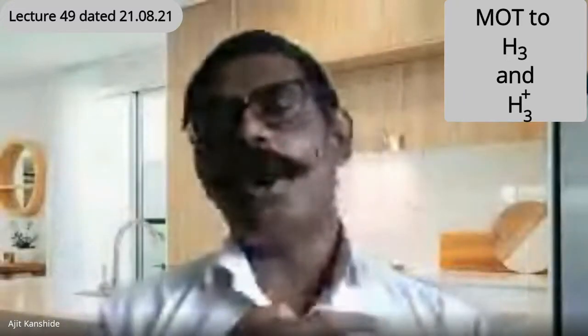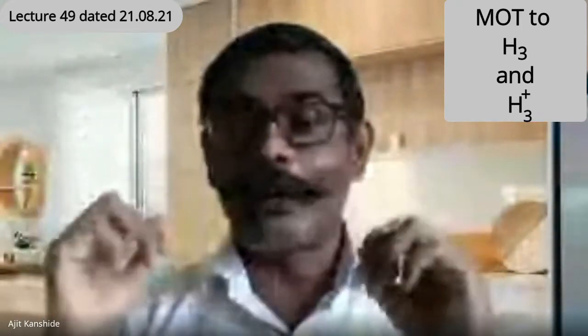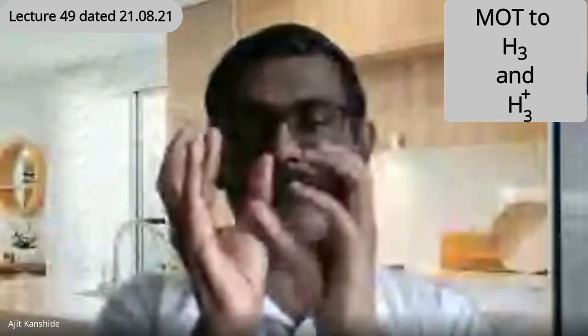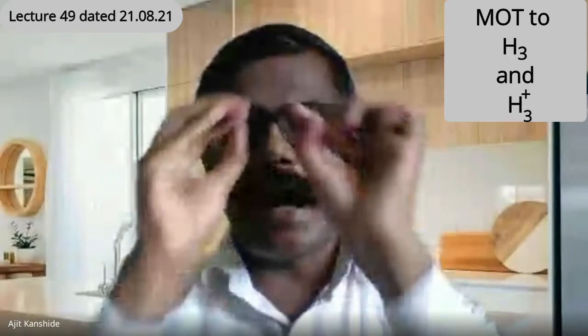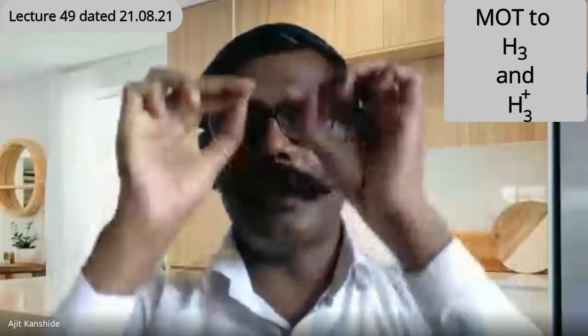So because of these different approaches, how do they come? They consider three hydrogens, 1, 2, 3. They are approaching linearly. If you consider the linear approach, then you will find one kind of energy level of the molecular orbitals. And if you consider the triangular approach, one hydrogen atom, second hydrogen atom, and third hydrogen atom are contributing to form a triangle. That's the triangular approach. Students, are you following these two approaches? Linear approach and triangular approach.